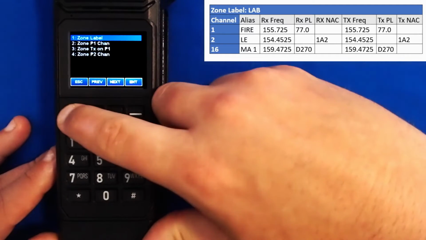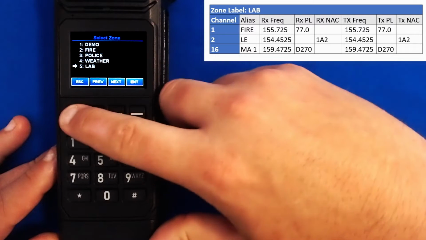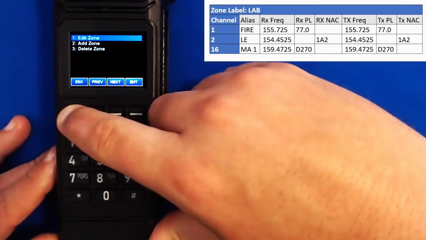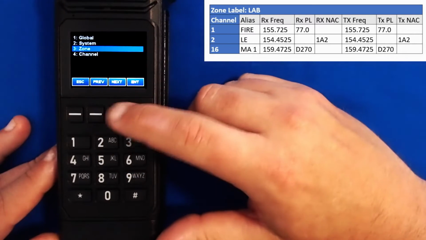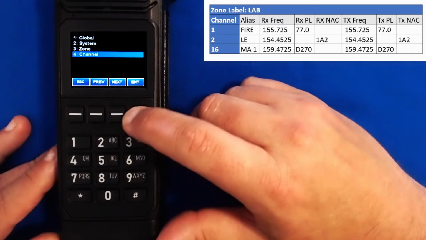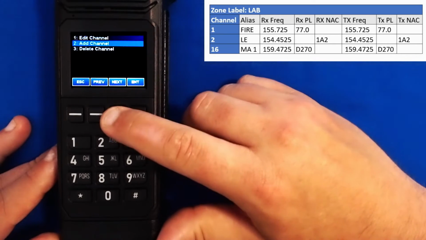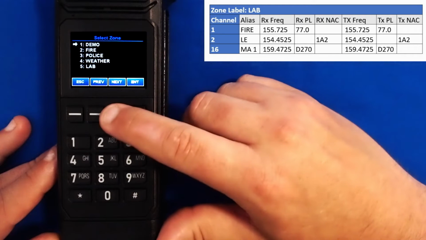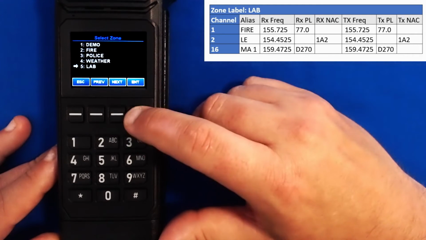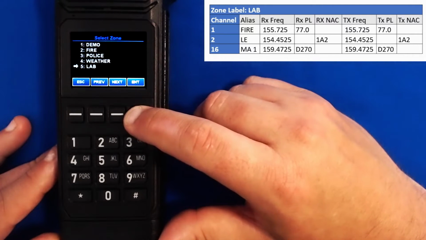We'll hit escape here, escape again, and now we can select channel to add channels to our zone. We'll go to add channel. Now we must select the zone we wish to add our channel to. In this case, zone 5, our lab zone.